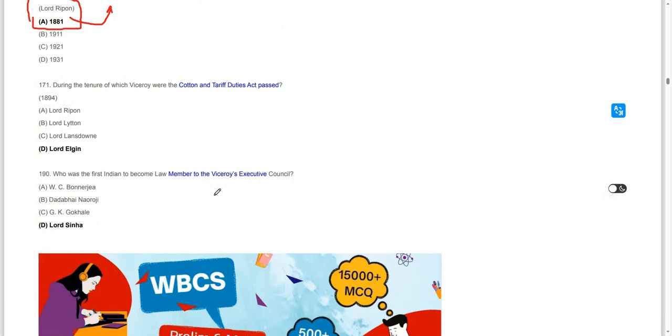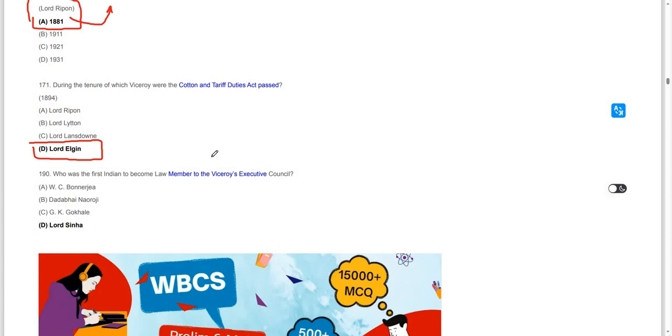During the tenure of which Viceroy was the Cotton and Tariff Duties Act passed? Lord Elgin. During the tenure of Lord Elgin, the Cotton Tariff Duties Act was passed in 1894.